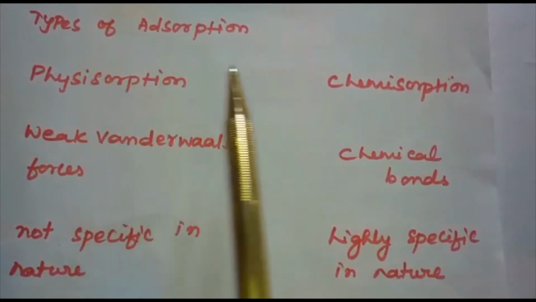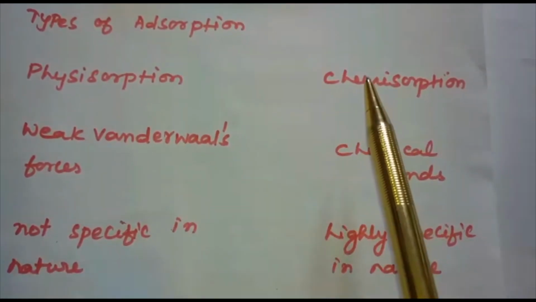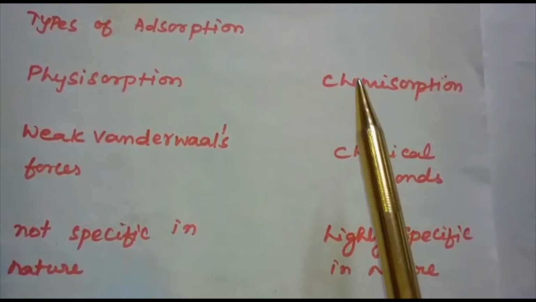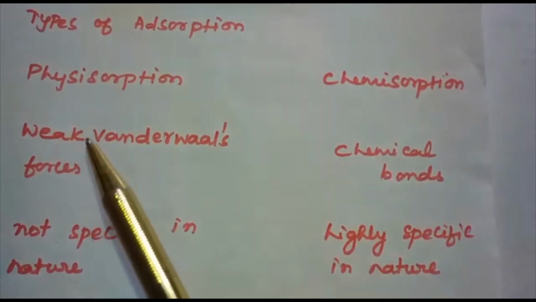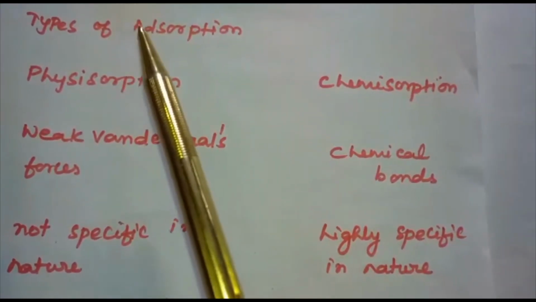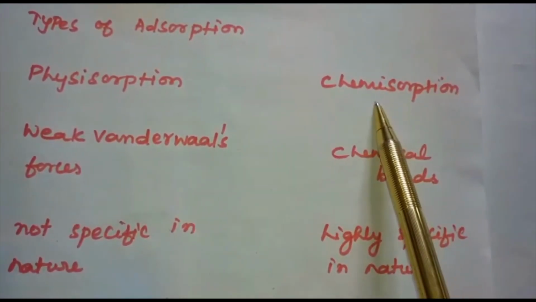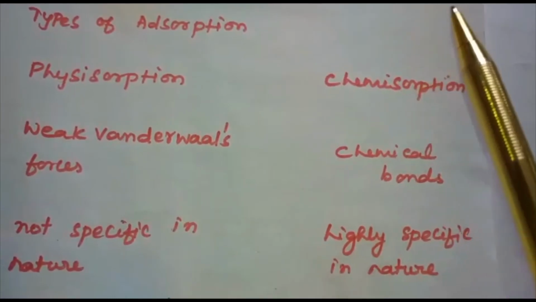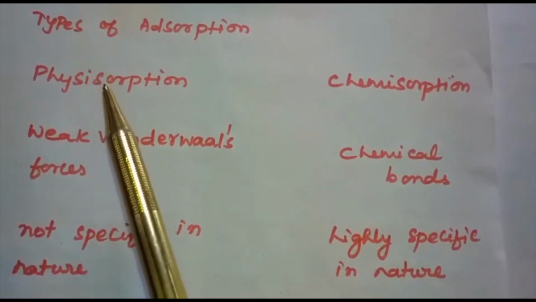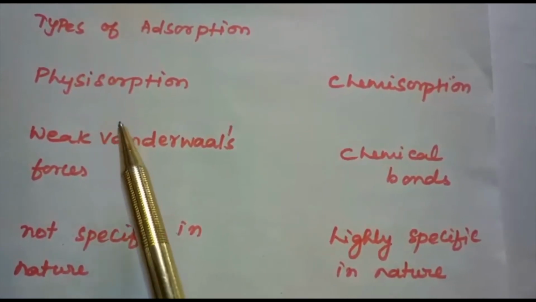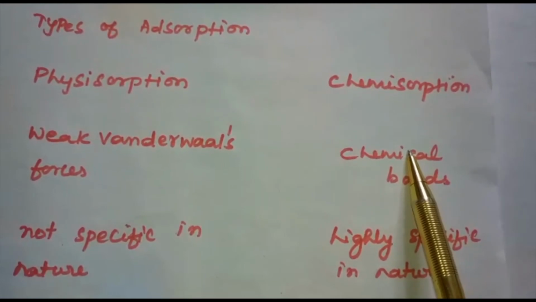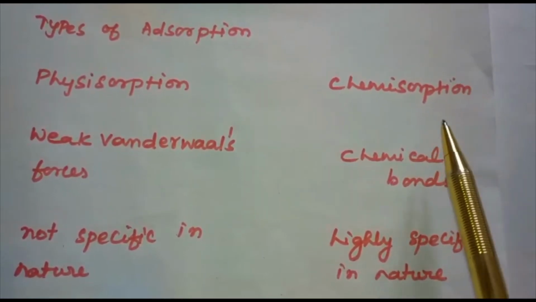Sometimes these two processes, physisorption and chemisorption, occur simultaneously, and it is not easy to ascertain the type of adsorption. At lower temperature, physisorption is favored. As the temperature is raised, physisorption gets converted to chemisorption. For example, dihydrogen is first adsorbed on nickel by van der Waals forces. Molecules of hydrogen then dissociate to form hydrogen atoms which are held on the surface by chemisorption.